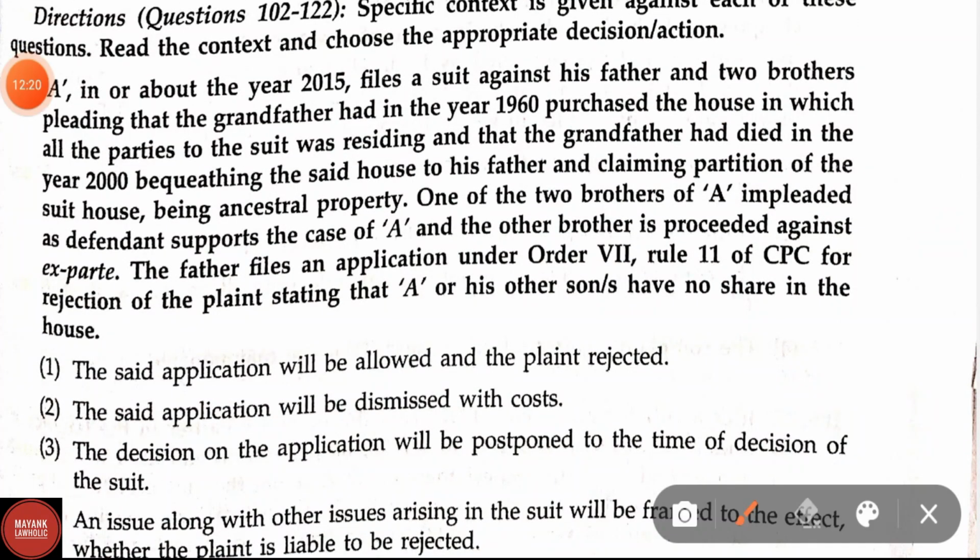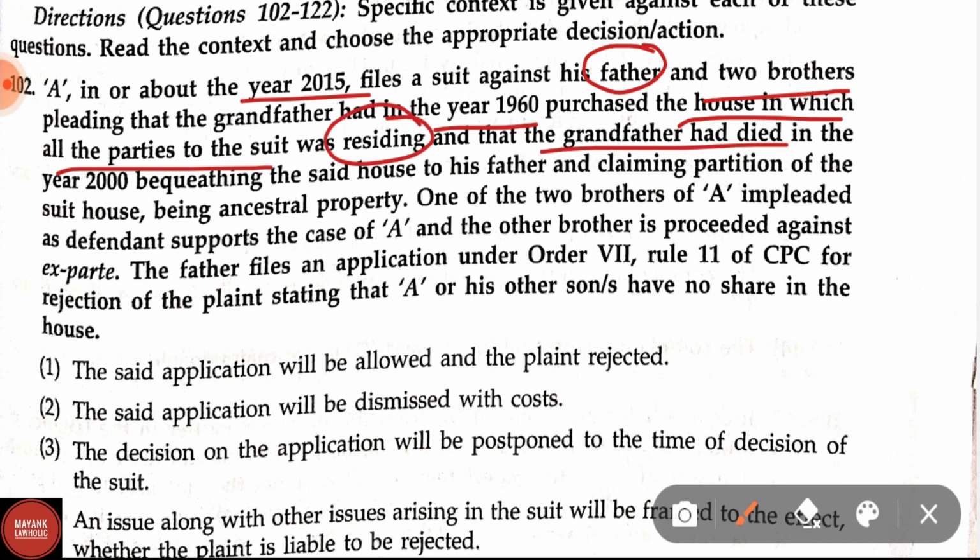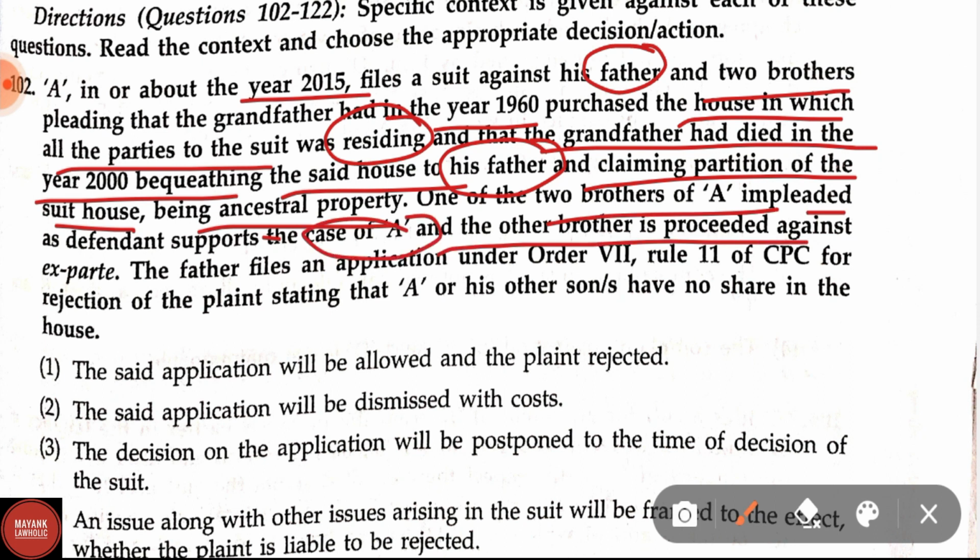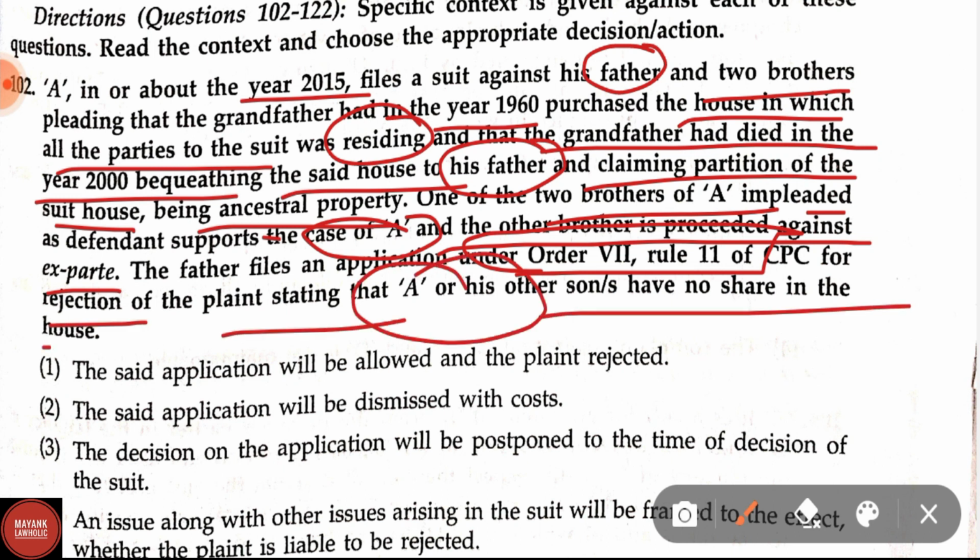Question number 102. A, in or about the year 2015, files a suit against his father and 2 brothers, pleading that the grandfather had in the year 1960 purchased the house in which all the parties to the suit were residing and that the grandfather had died in the year 2000, bequeathing the said house to his father, and claiming partition of the suit house. Being ancestral property, one of the 2 brothers, impleaded as defendant, supports the case of A and the other brother is proceeded against ex parte. The father files an application under Order 7 Rule 11 of CPC for rejection of the plaint, stating that A or his father's sons have no share in the house.